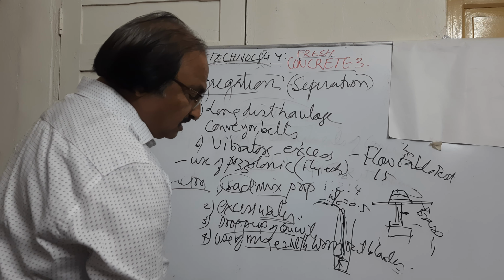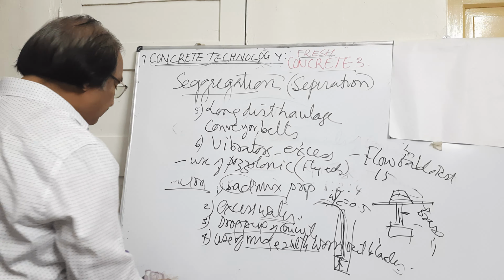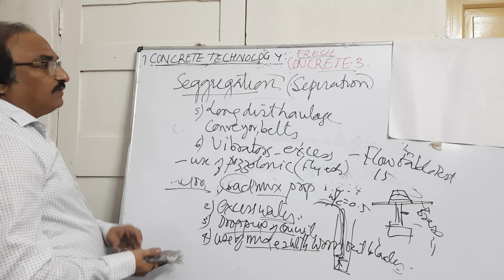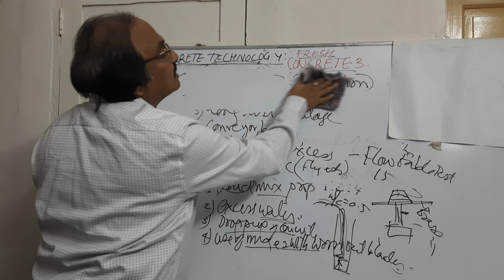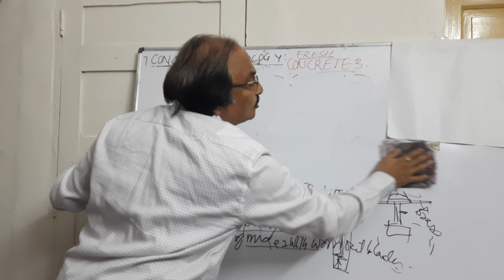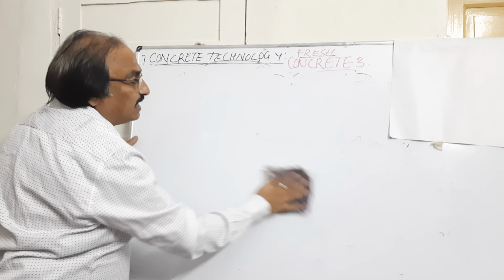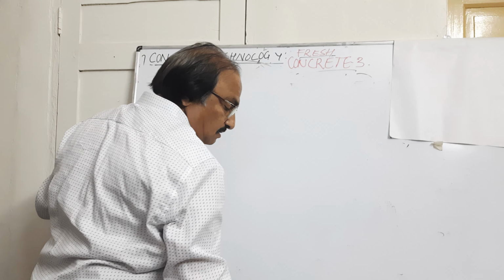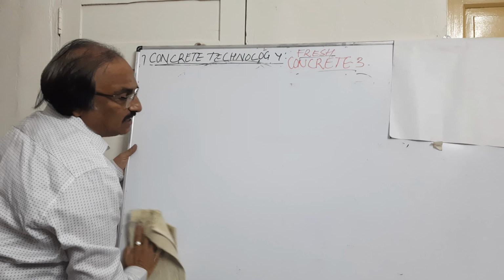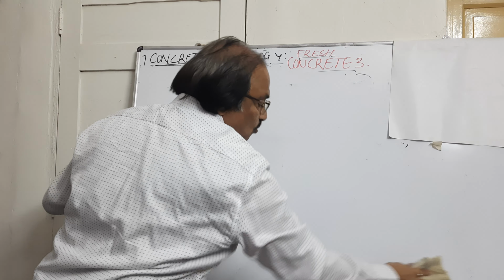So here usually what is happening, there are different density of material we are using, having different specific gravities. So whenever the specific gravities are changing, definitely their movement towards the surface will be different. Particularly, water has the lowest specific gravity. It has a tendency to come up fast because it is lightweight. Whenever it comes to the top, it will take cement along with it to the top surface. In this way, you find segregation taking place, and whenever segregation takes place, the quality of the concrete you get will not be good.